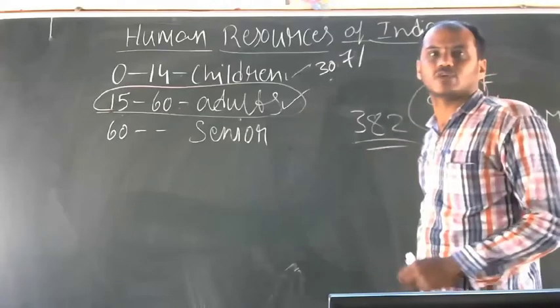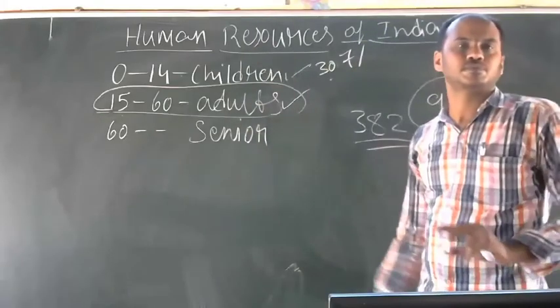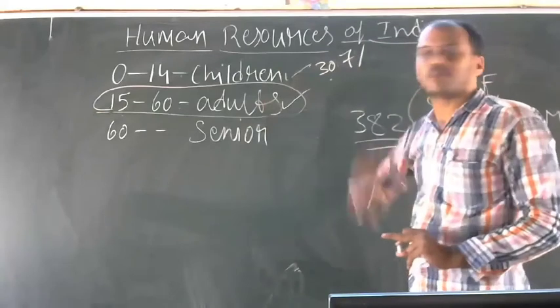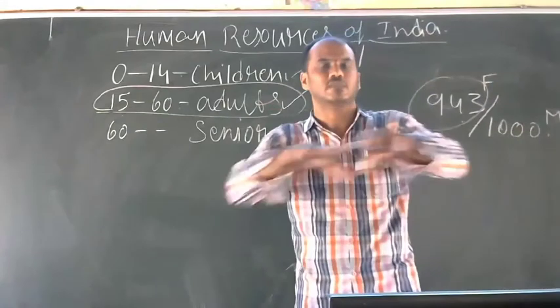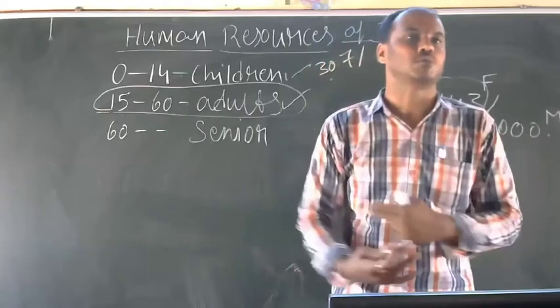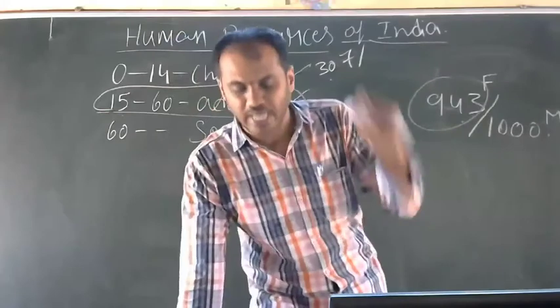Next comes, here the working force is less and the dependency force is more. Understood? Only 40% is the working force. Is it balanced there? Dependency is more. So bottom heavy leads to a higher dependency ratio.